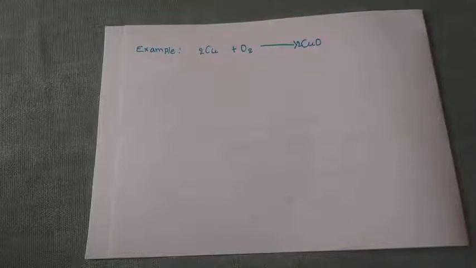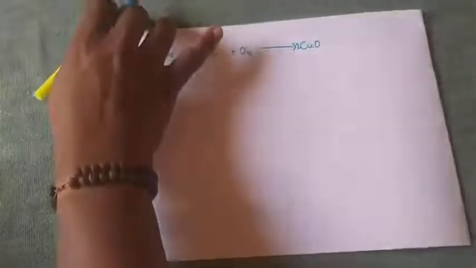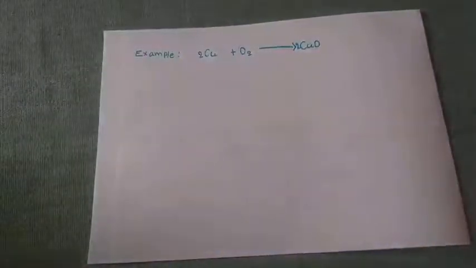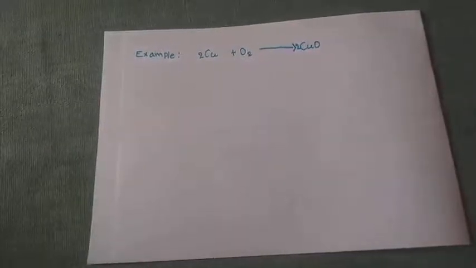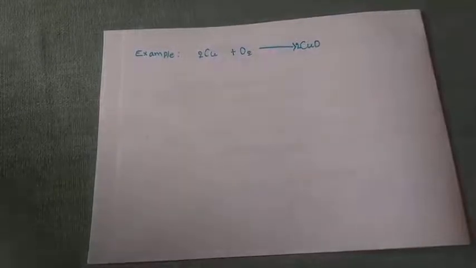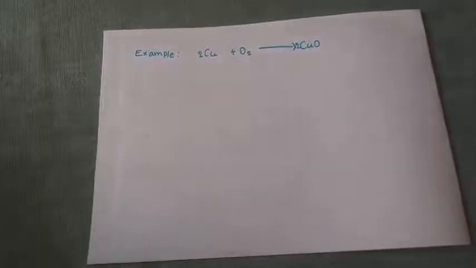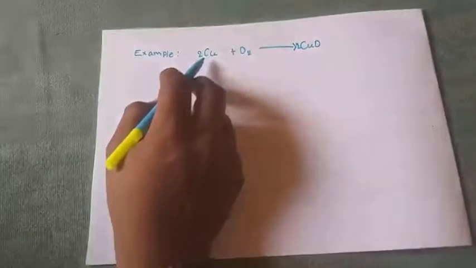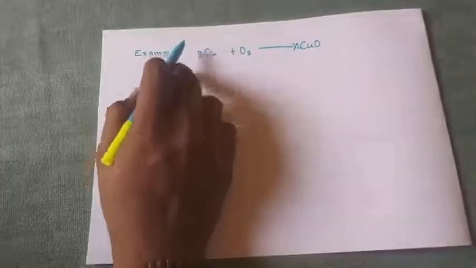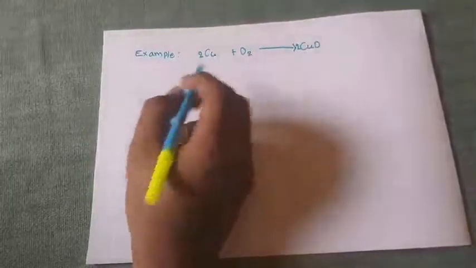If it contains hydrogen, then we will explain by using hydrogen only. Okay, now consider this one. What is the definition of oxidation and reduction? Oxidation means the gaining of oxygen or the losing of hydrogen. Hydrogen is not considered here because there is no hydrogen, only oxygen is involved.